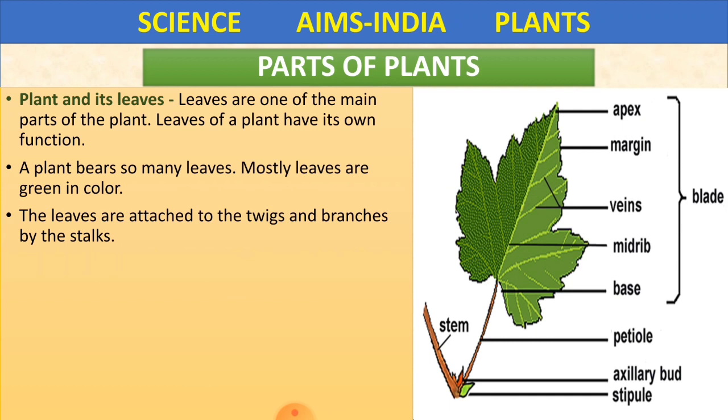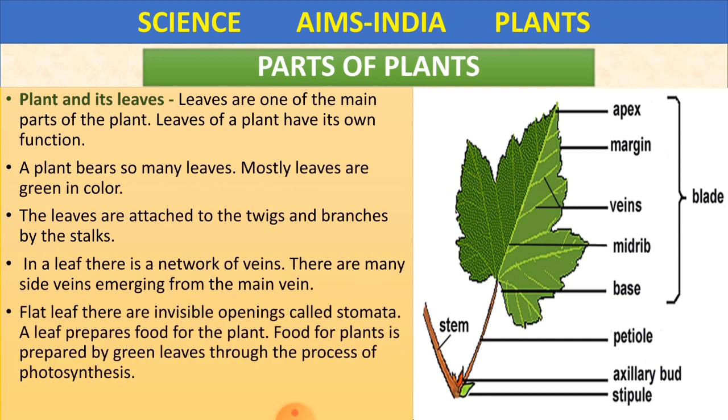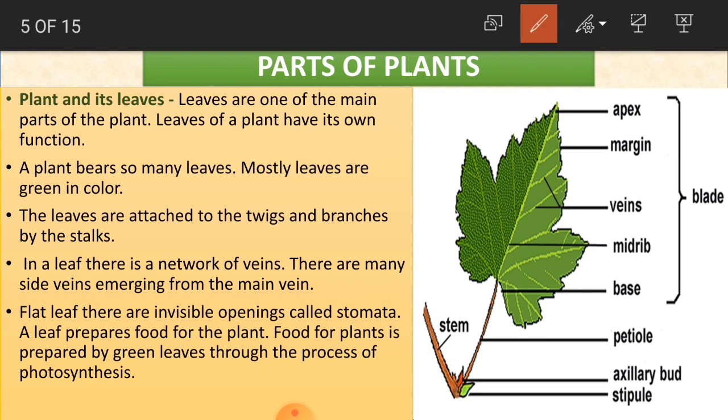And the leaves are attached to the twigs and branches by the stalks. The leaves are attached to the twigs and branches. No, this is a branch. This is a branch. Okay. So they are attached to the twigs and branches by the stalk.